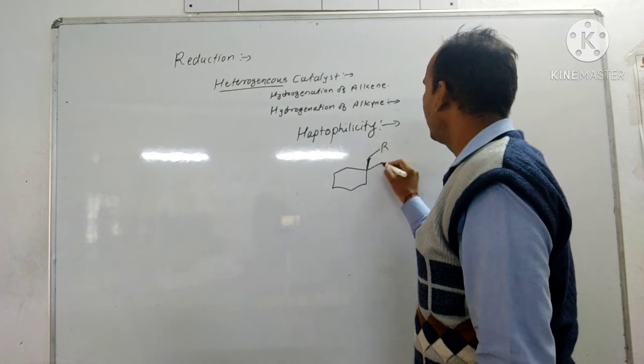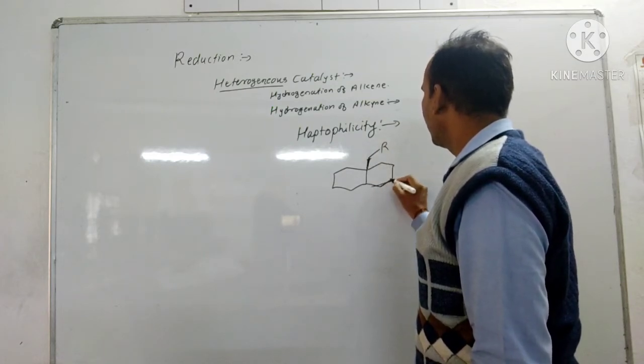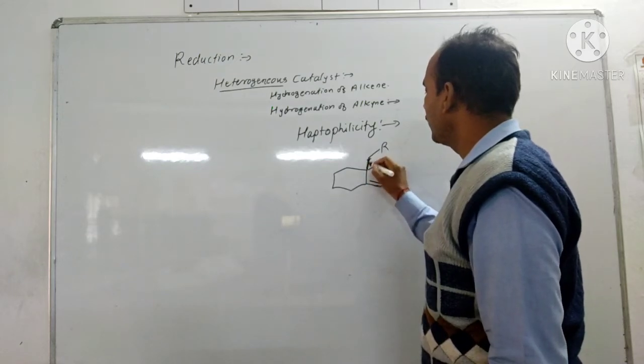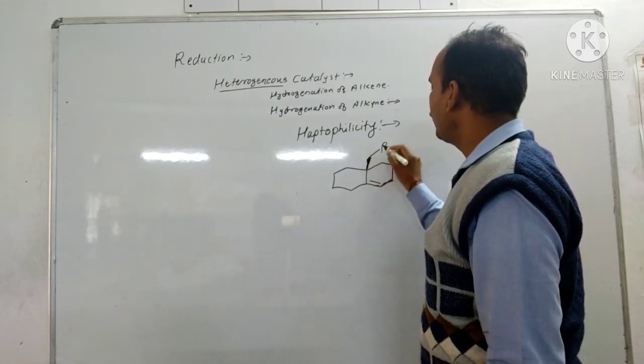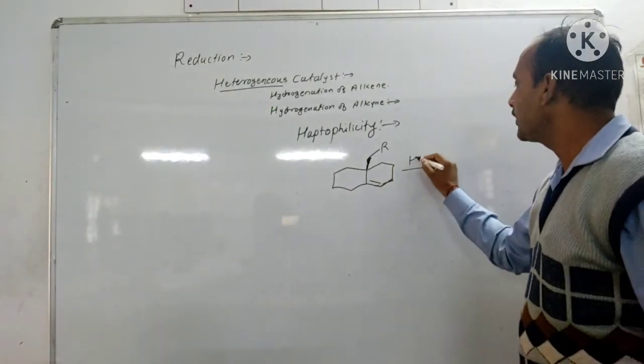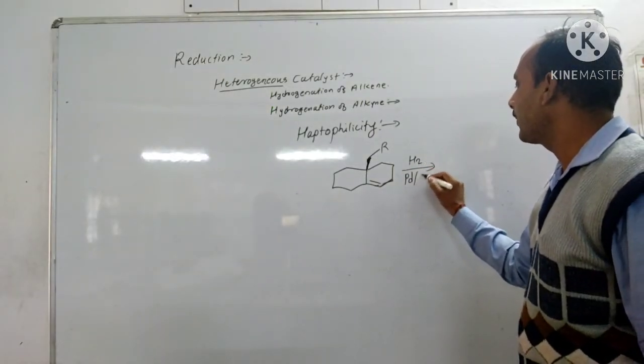Here is R. Now here is double bond. Now this R group, CH2R group present upside, then here hydrogenation is carried out by using Pd/C.